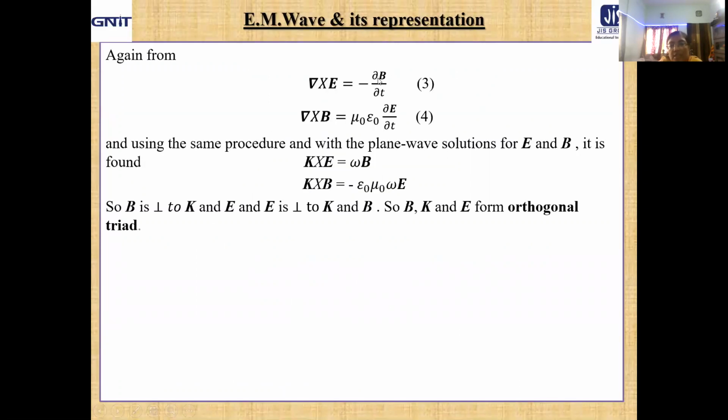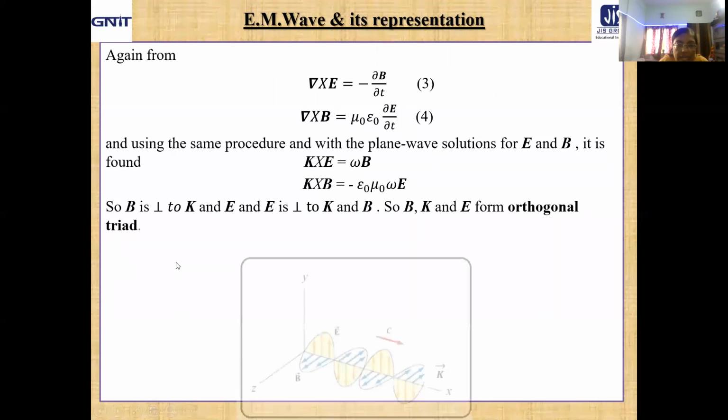Again, from del cross E equal to minus del B by del t, equation number 3 of Maxwell's, and del cross B equal to mu naught epsilon naught del E by del t, equation number 4, which is Maxwell's modification of Ampere's law in free space, and using the same procedure with the plane wave solutions of electric field and magnetic field, it is found that k cross E equal to omega B and k cross B equal to minus mu naught epsilon naught omega E. That means B is perpendicular to the plane containing k and E, and E is perpendicular to the plane containing k and B. That means B, k, and E, that is magnetic field, propagation vector, and electric field, form an orthogonal triad.